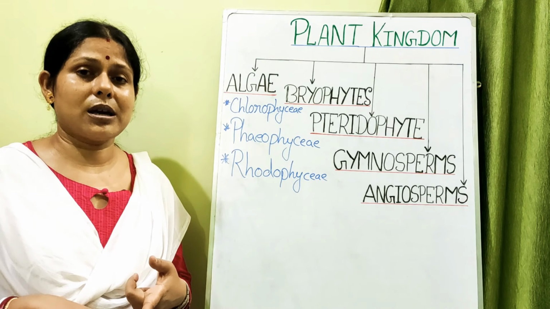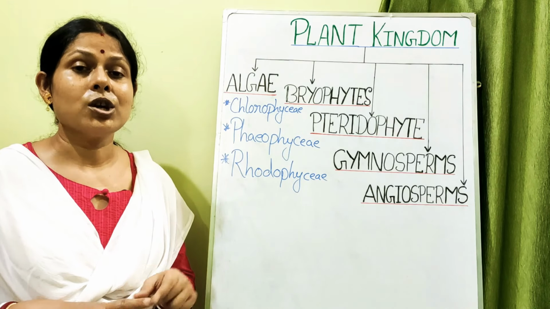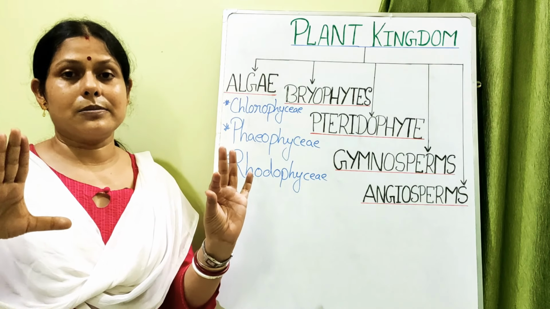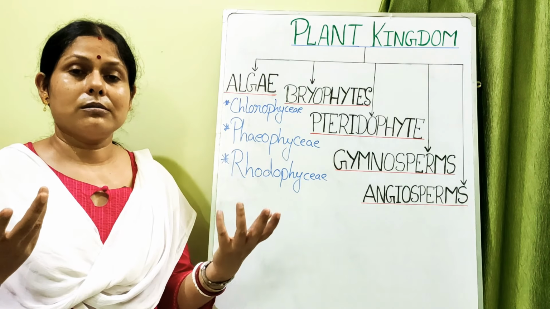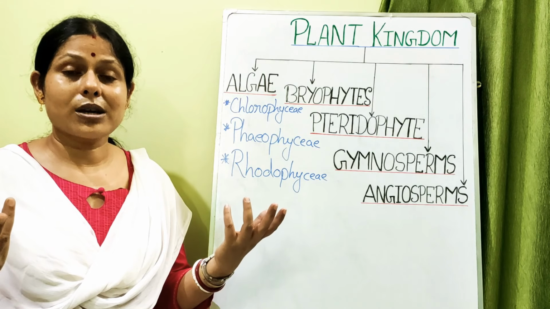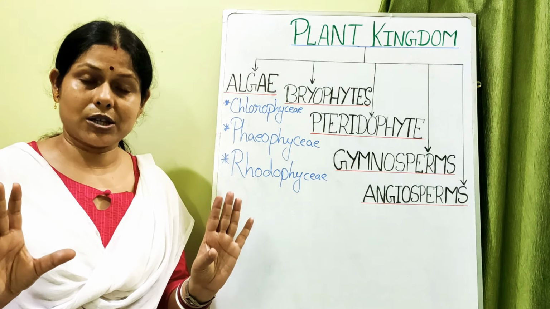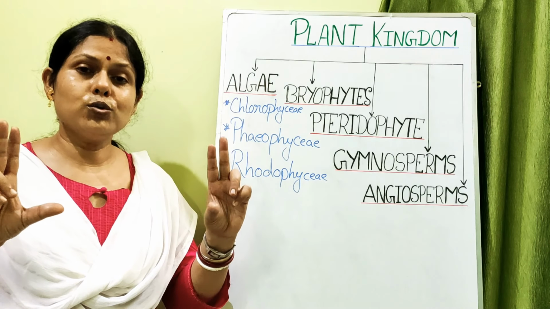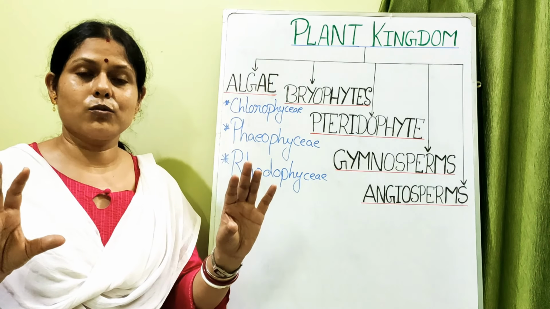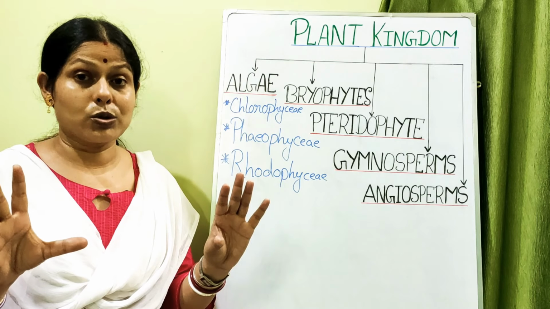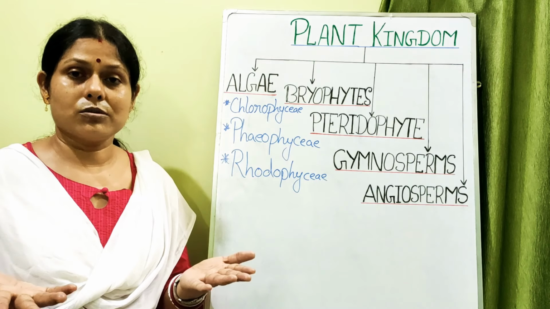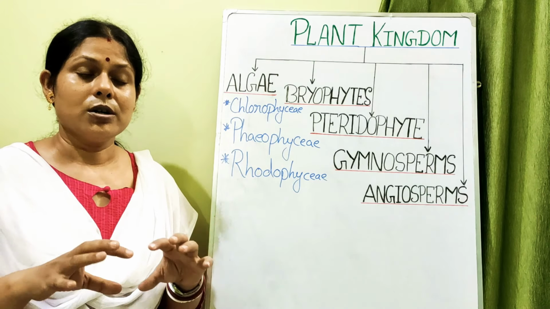Then there is anisogamous type of sexual reproduction, in which one gamete is small and one gamete is bigger. It is known as anisogamy. Sometimes in anisogamous reproduction, one of the gametes is motile and one is non-motile. The non-motile one is not able to move, so it is bigger.